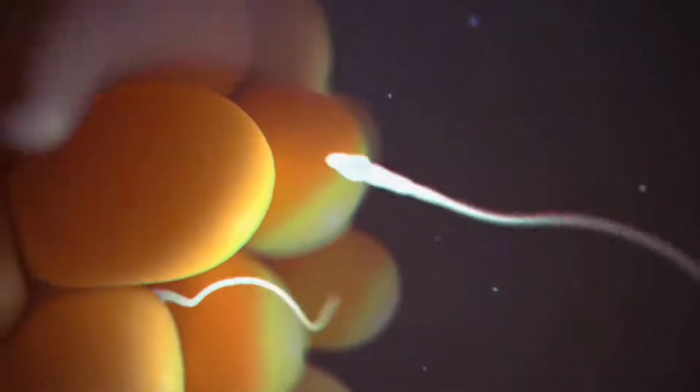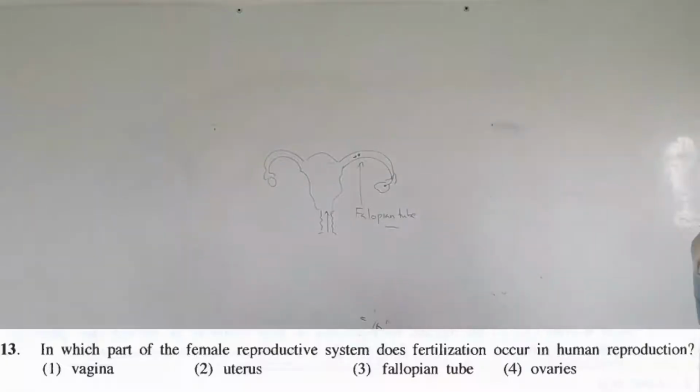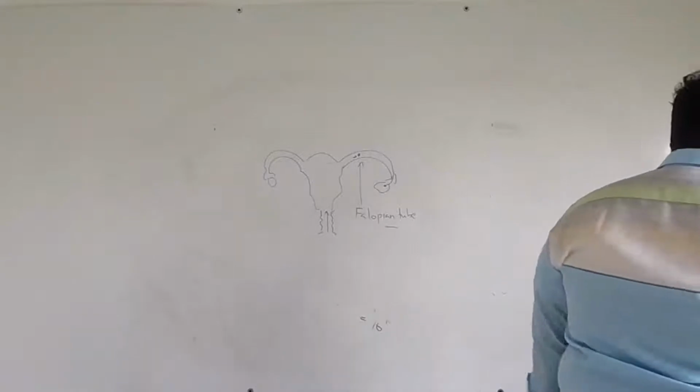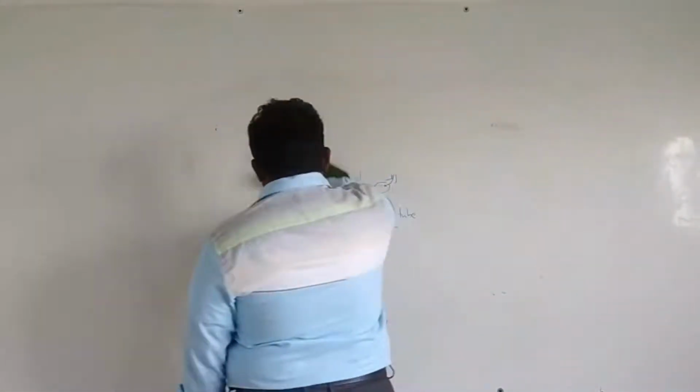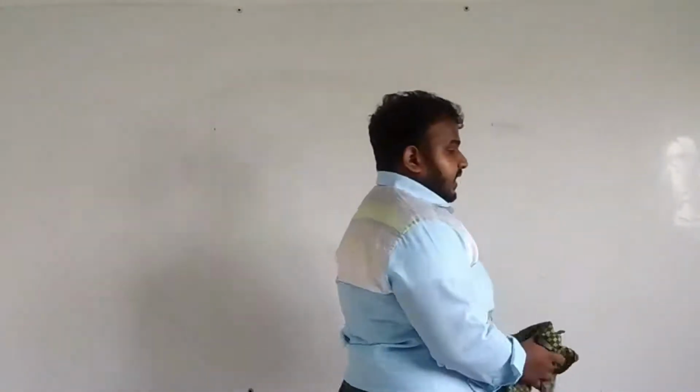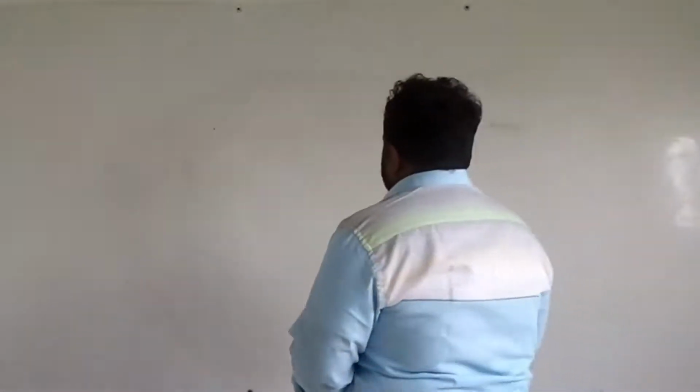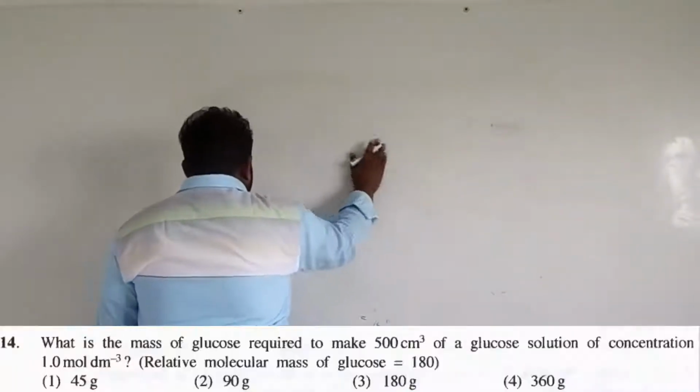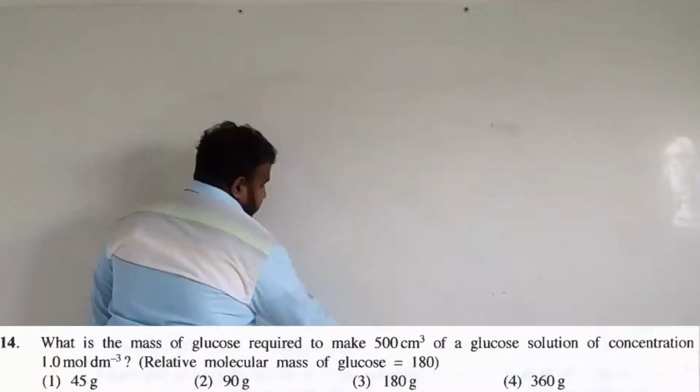So the answer is the third one. So the next question is a calculation. What is the mass of glucose required to make 500 centimeter cube of a glucose solution of concentration 1 mole decimeter minus 3? Okay, so here, it's a calculation question.